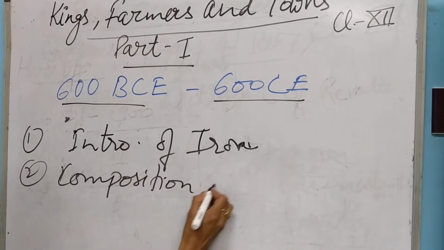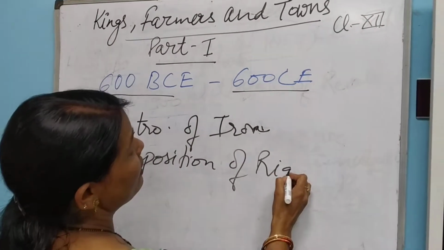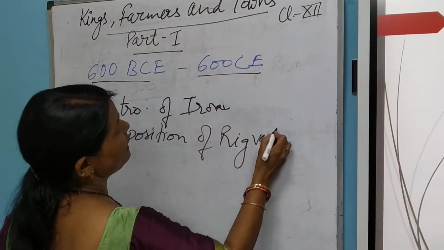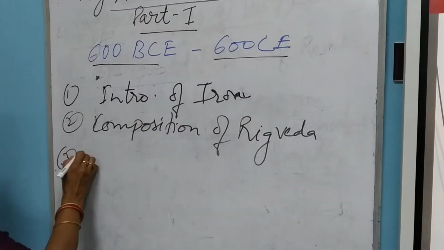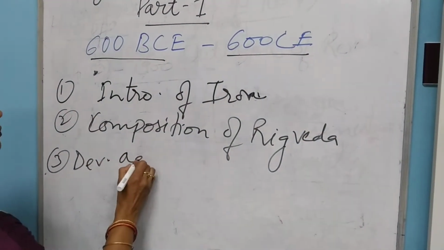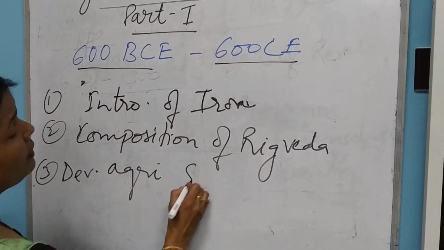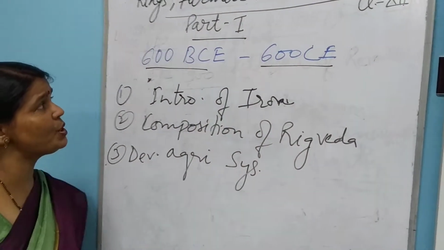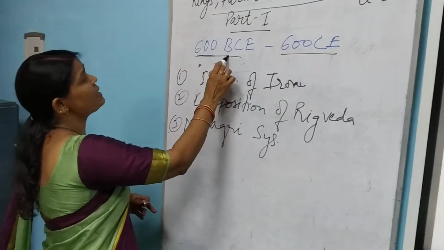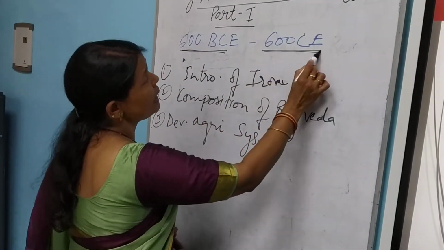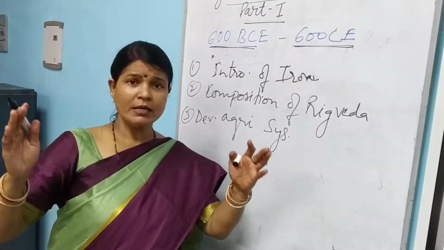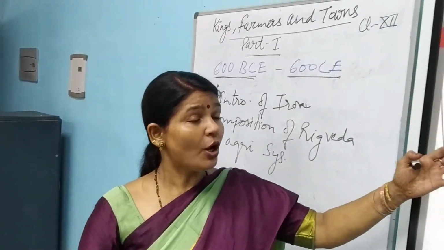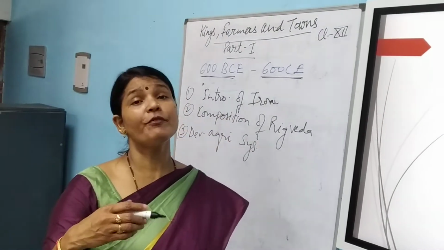Then a developed agriculture system. These were the important features of this period, 600 BCE to 600 CE. We are covering such a large period. And then new modes of disposal of the dead also.